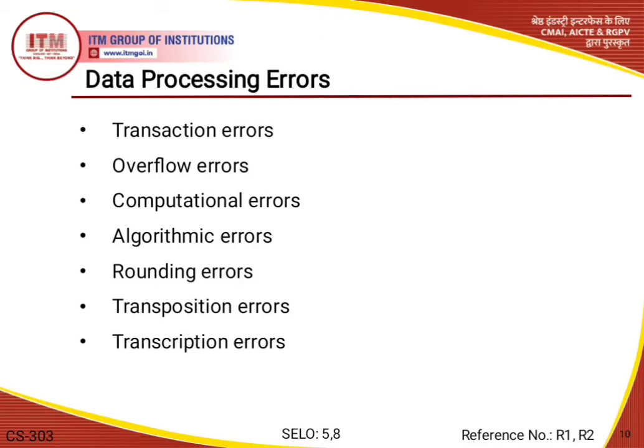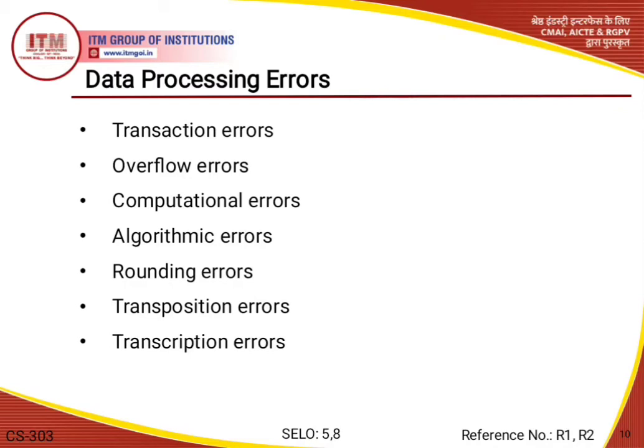Next is the overflow error. Here it occurs if the result from a calculation is too large to be stored in the allocated memory space. For example, if we take a byte, which is represented using 8 bits, an overflow will occur if the result of a calculation gives a 9-bit number.